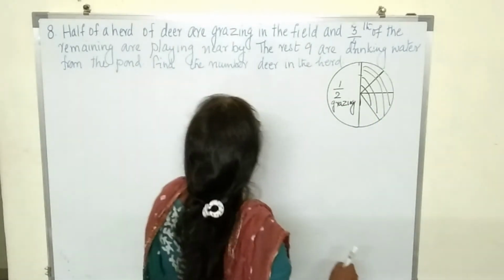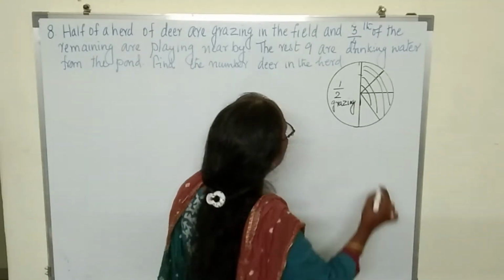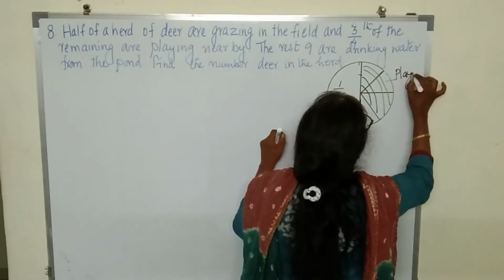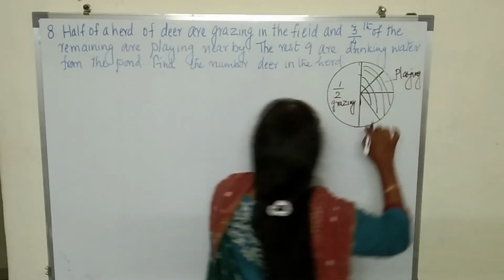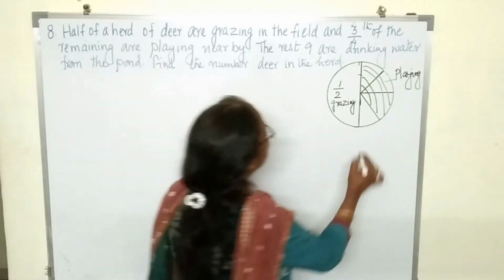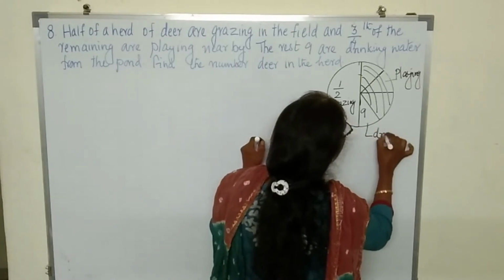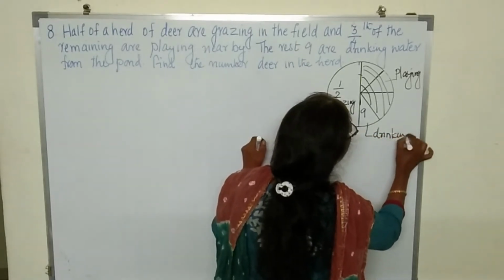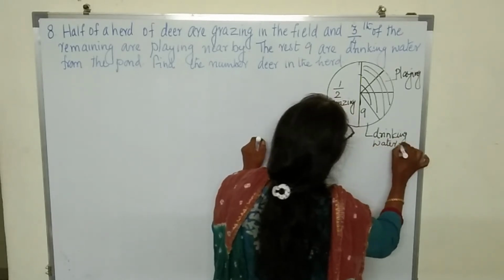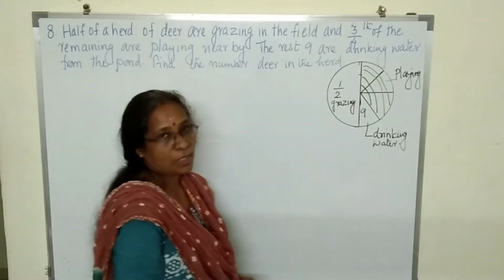3/4 of the remaining, what are they doing? They are playing. So this part is playing. 9 are the remaining. What are they doing? Drinking water. So this part is 9. Now we are asked to find out how many deer are there altogether.